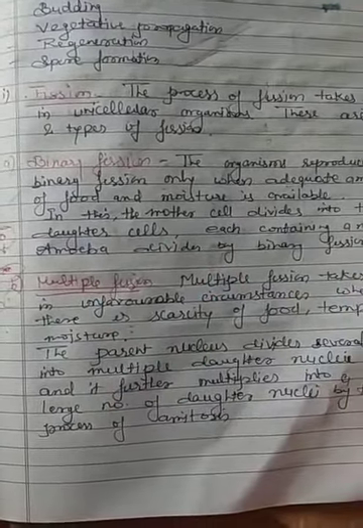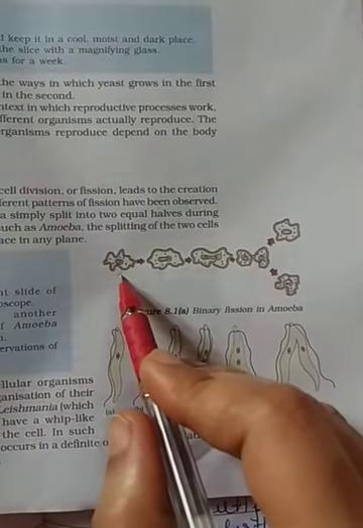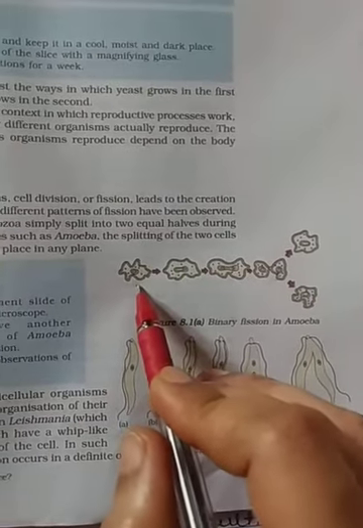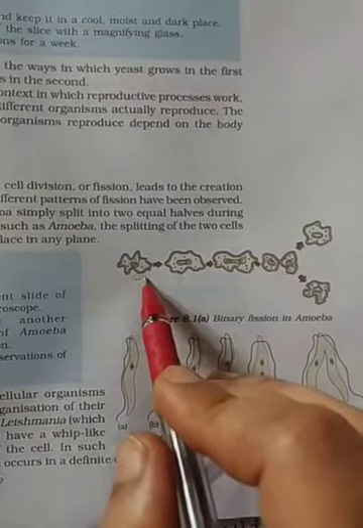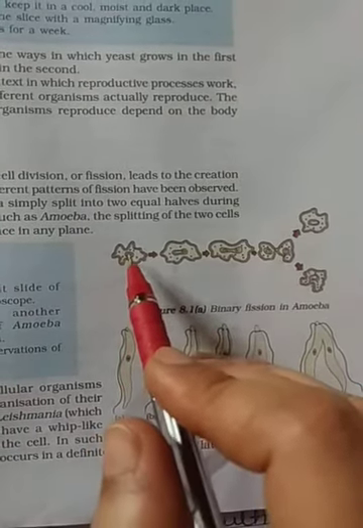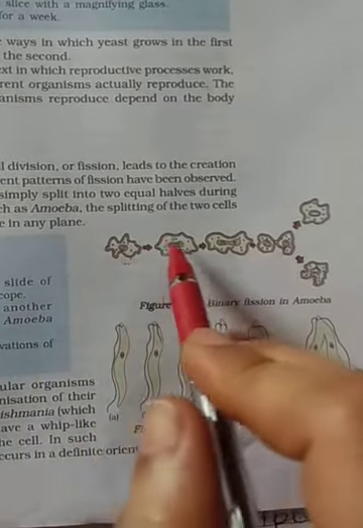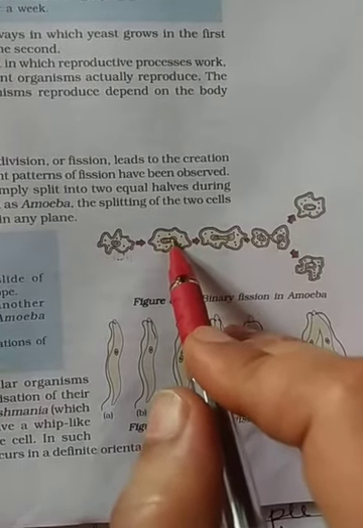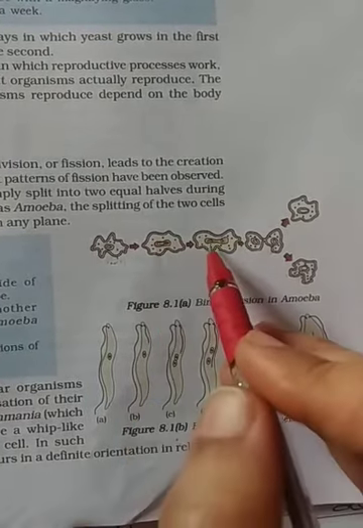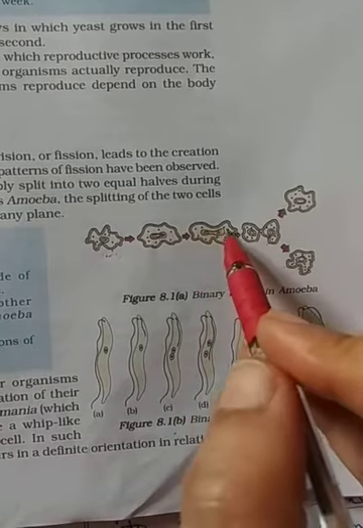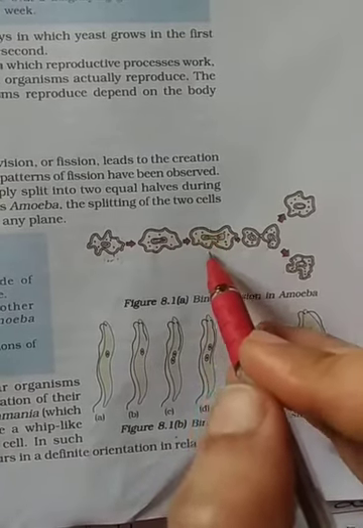You can see the structure of amoeba. First of all, amoeba divides by binary fission. How? Its parent nucleus divides into two daughter nuclei. Now, after that, these daughter nuclei get separated from each other.